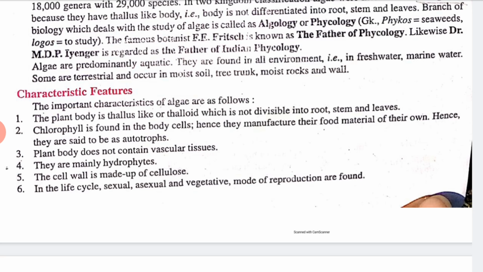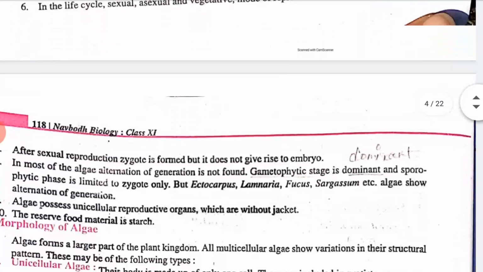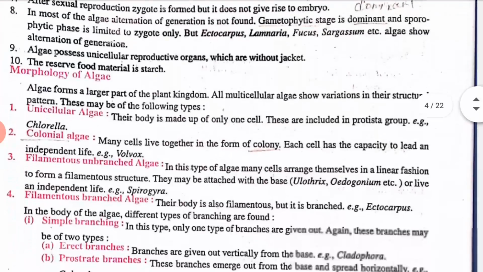That means the gametophytic stage is dominant and the sporophytic phase is limited to the zygote only. Clear? Now, the reserve food material is starch. So these are the various characteristics of algae.